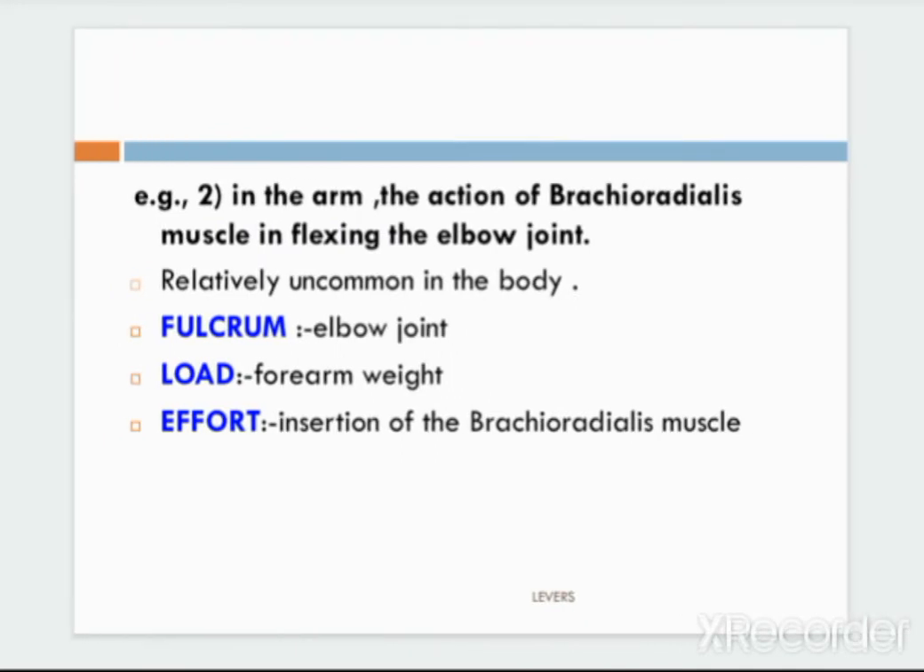The second example is in the arm, the action of the brachioradialis muscle when flexing the elbow joint. The fulcrum here is the elbow joint, the load is the forearm weight, and the effort is the insertion of the brachioradialis muscle. So this is a lever of power.